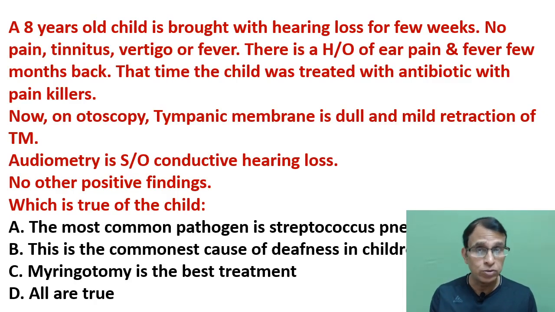Which is true of this child? First you have to make a diagnosis, and then the most common pathogen is Streptococcus pneumoniae. This is the commonest cause of deafness in children. Laryngotomy is the best treatment. All are true. So obviously with this history and the finding, we'll first have to make a diagnosis and then maybe arrive at a correct answer.